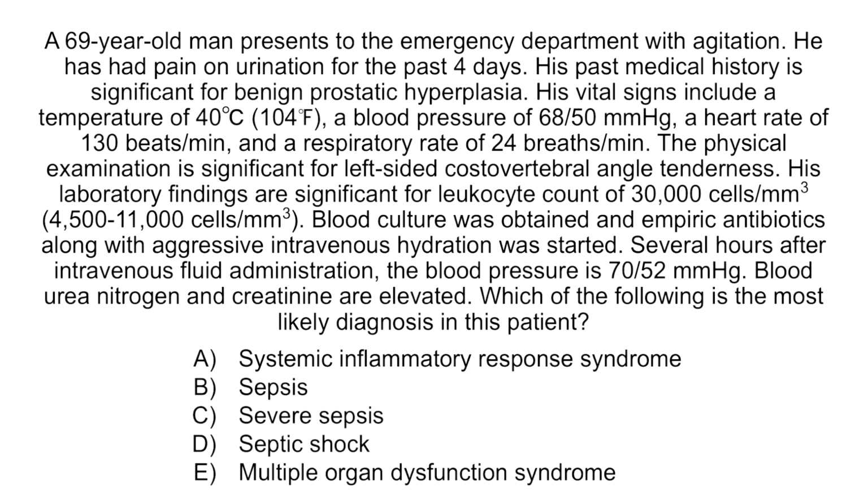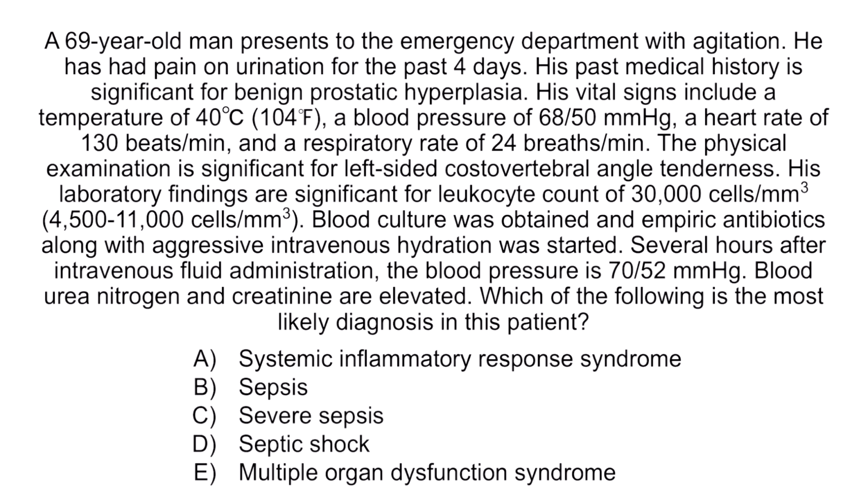Blood culture was obtained and empiric antibiotics, along with aggressive intravenous hydration, was started. Several hours after intravenous fluid administration, the blood pressure is 70/52. Blood urea nitrogen and creatinine are elevated. Which of the following is the most likely diagnosis in this patient? A. Systemic inflammatory response syndrome. B. Sepsis. C. Severe sepsis. D. Septic shock. E. Multiple organ dysfunction syndrome.